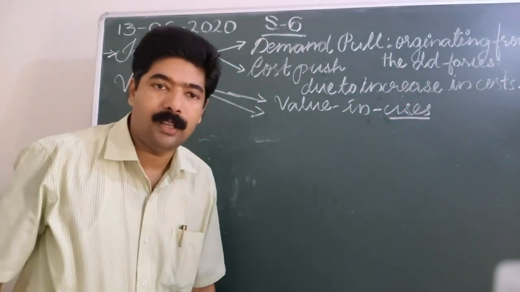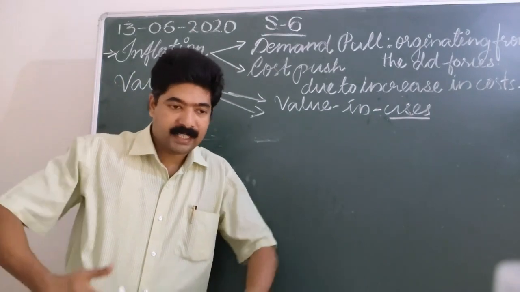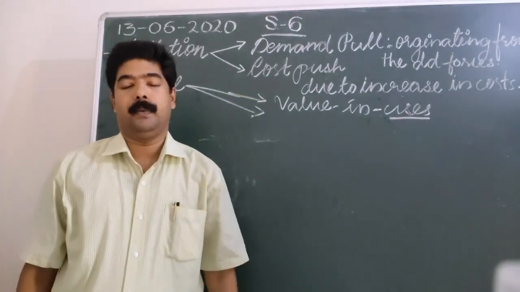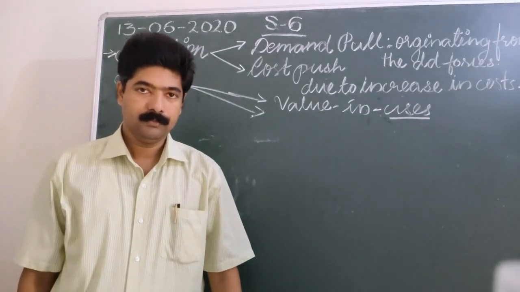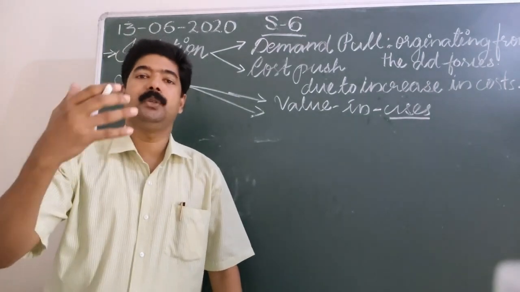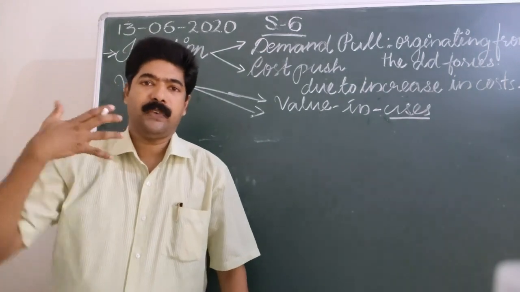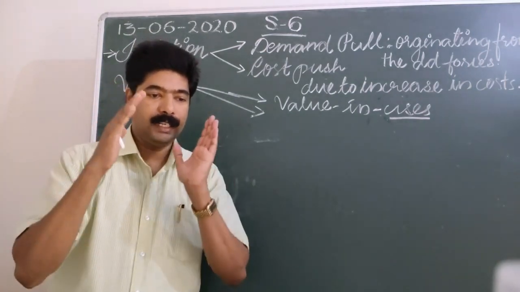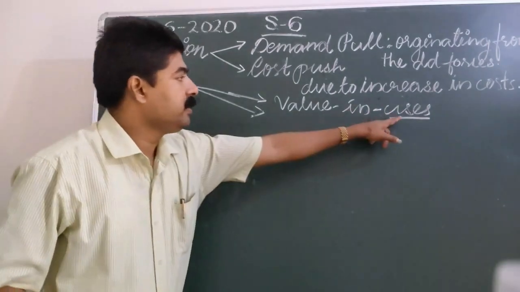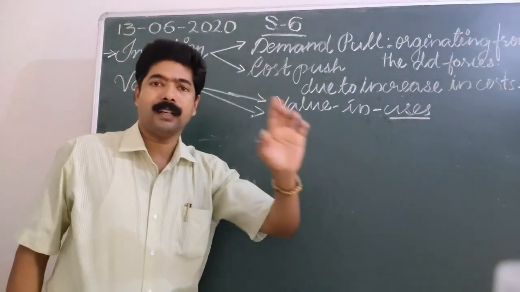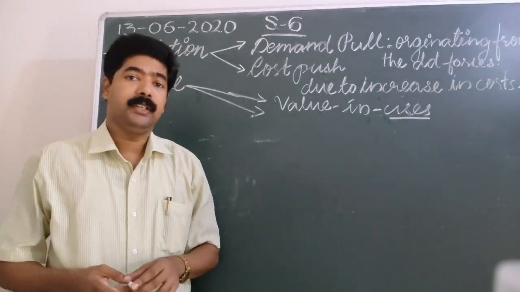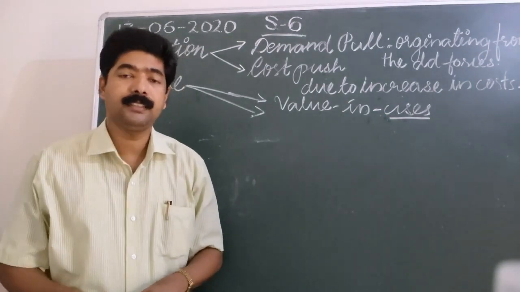What is the use value of a commodity? It expresses the utility derived from the consumption of a particular commodity. What utility have you got? What satisfaction have you got after consuming one commodity? That utility is its use value. So if one commodity is more useful than another, the use value of that commodity is very good.